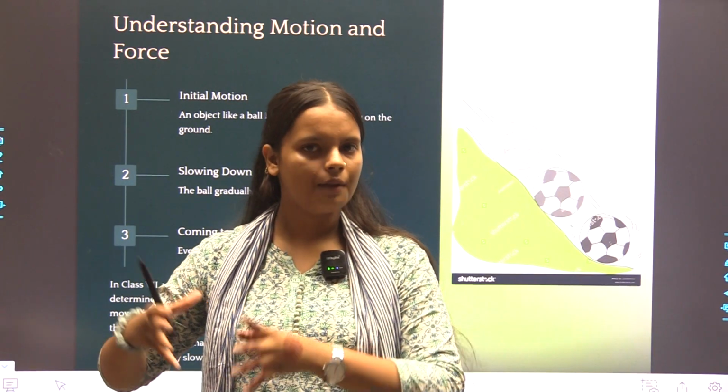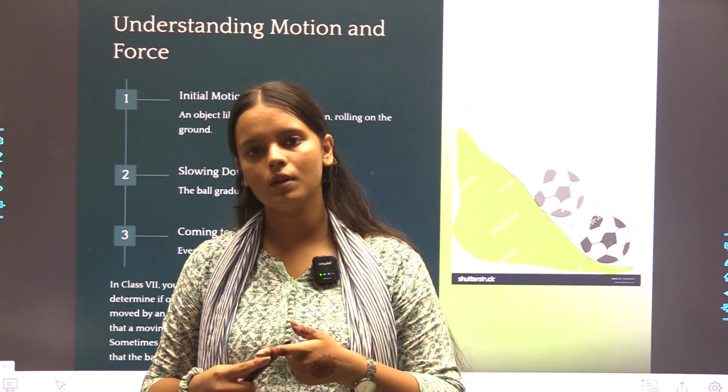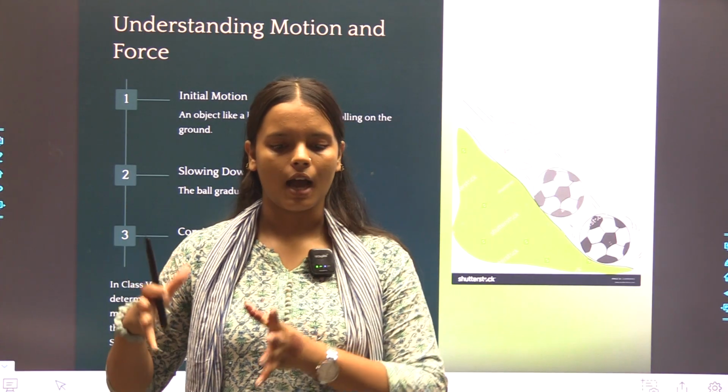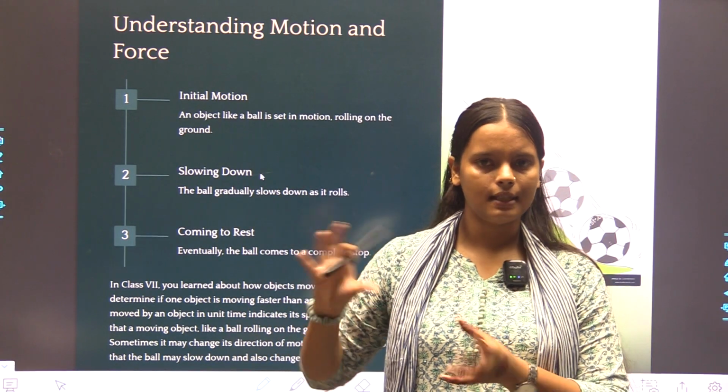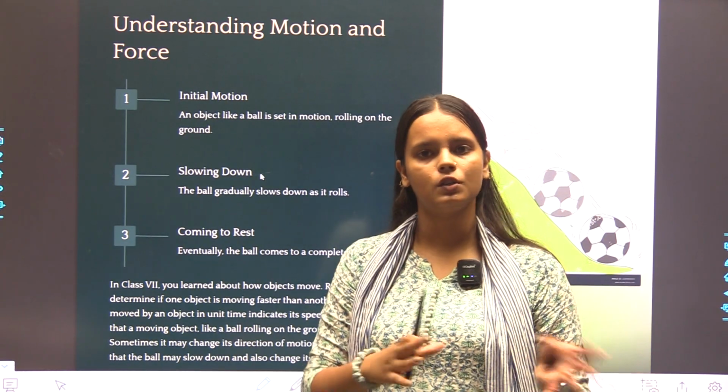That fuel acts and force is produced. If the force is high, the speed will be high. If the force is low, the speed will be low. So that is the basic concept of motion we have studied in science, and now we are relating the concept of motion with force, pressure and so on.